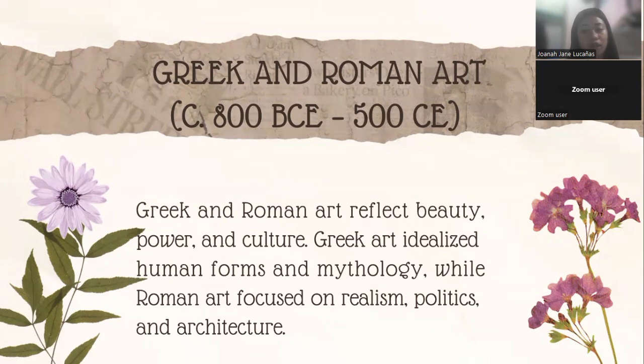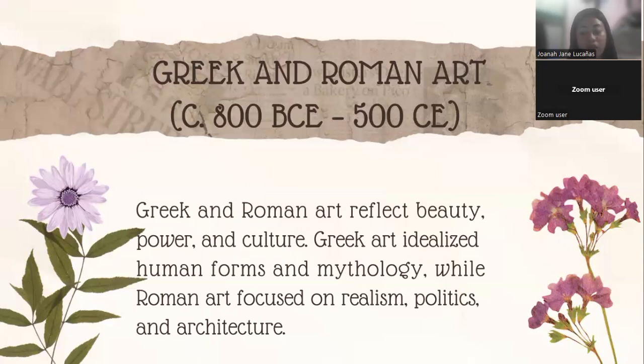It is the visual art made during the time of ancient Rome from around 500 BCE to 476 CE. It also includes sculpture, painting, architecture, and decorative arts. Roman art was heavily influenced by Greek art, but it has its own unique features, often more realistic and practical. In Roman art, they have this realism, or verism, where Roman artists show real people with wrinkles, age, and emotion, especially in portraits of emperors, senators, and citizens.